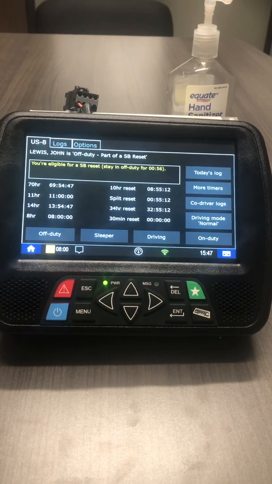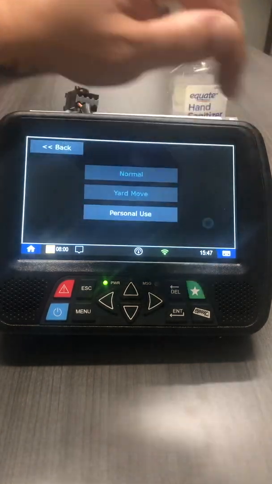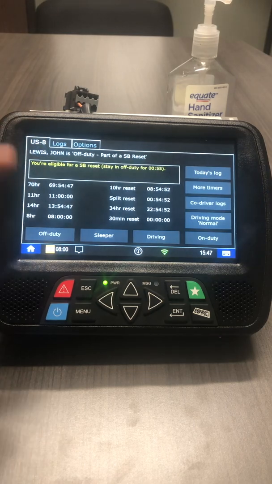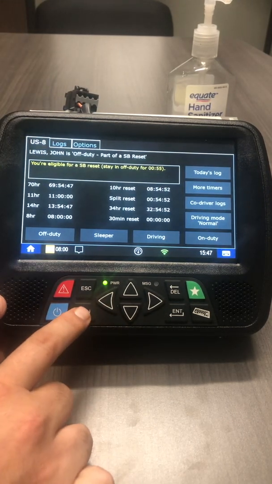In order to avoid that, you will go to drive mode normal, PC, and you will just use off-duty personal move to move your truck any 1 feet, 2 feet, 3 feet. It does not matter. If you're not logging into PC to move your truck, it will go into instant violation. Going to main screen now.